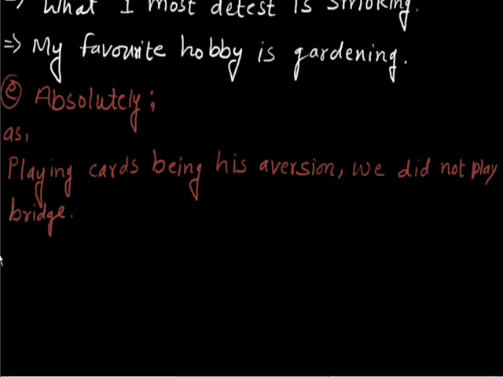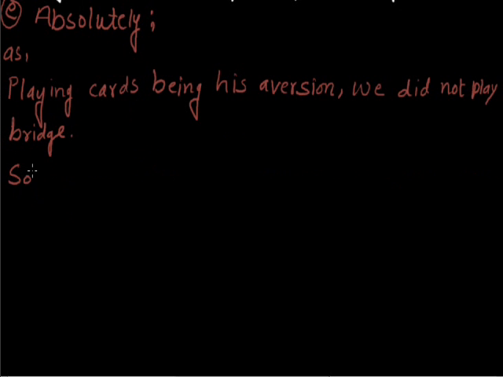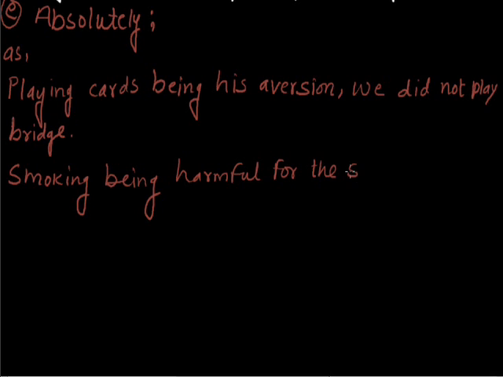One more example to prove the same fact. Smoking being harmful for the smoker as well as for others is prohibited.